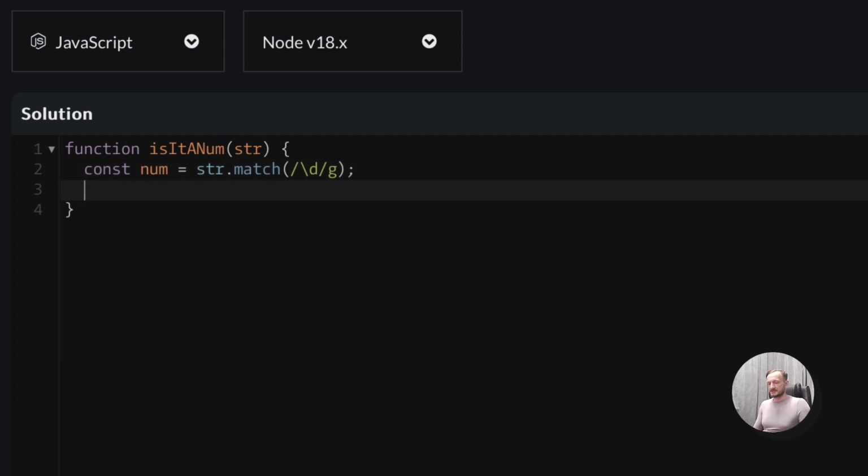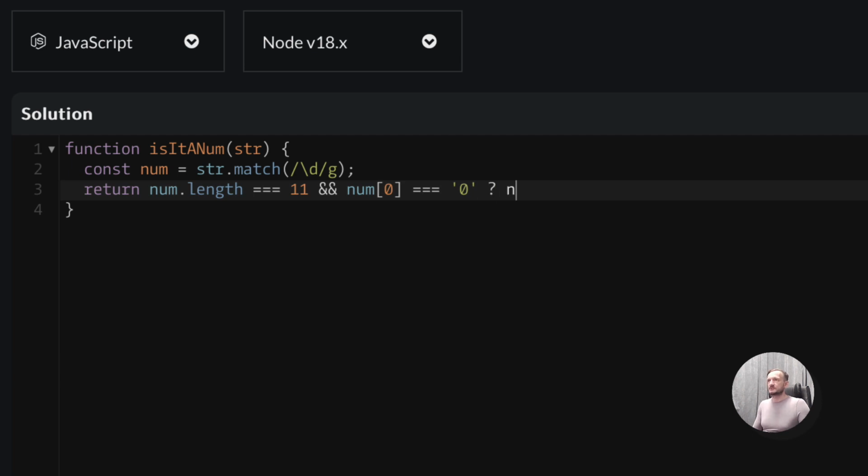And let's then do a return. So if num length is equal 11 and the num at 0 element is in fact 0, so we can account for those cases that the proper phone number is 11 digits and starting with 0.